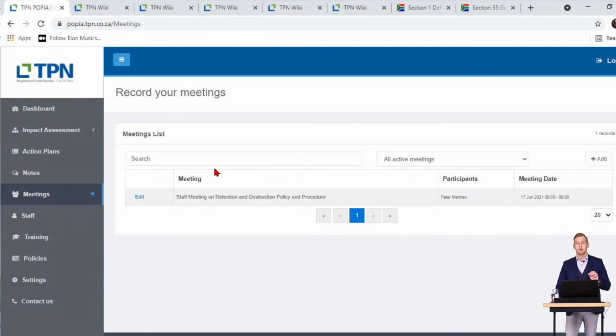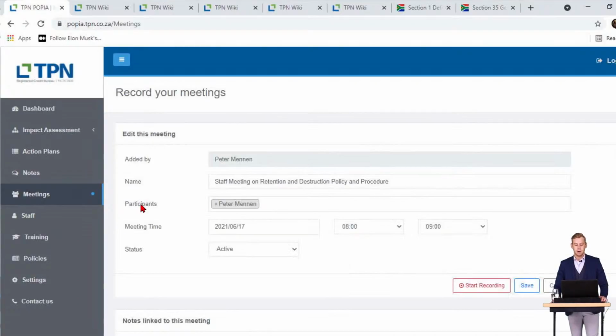New functionality, once again: you can schedule your meetings directly through the system and add staff members to the meetings, etc. Let's edit this one that I have put up: Staff meeting on retention and destruction policy and procedure, which I will be discussing during the personal information impact assessment. Click on the edit button. You can see it's added by myself.